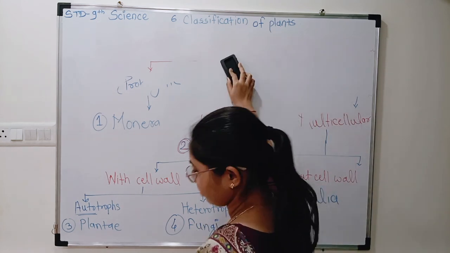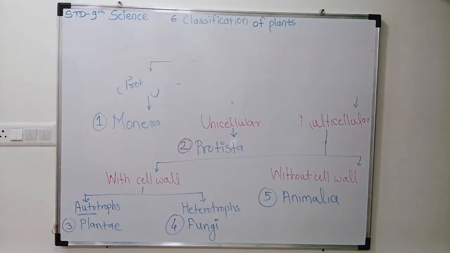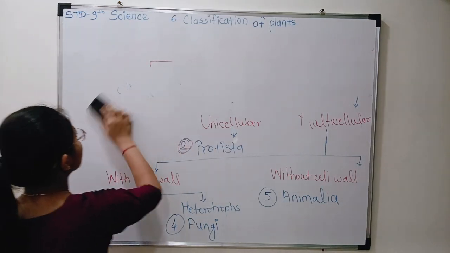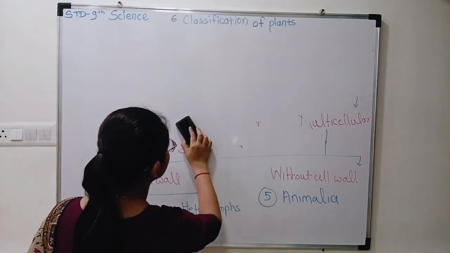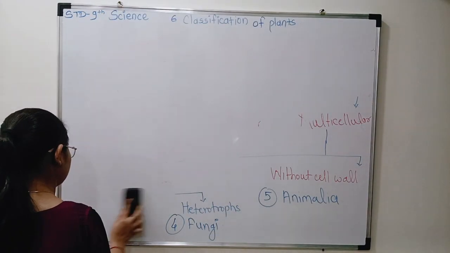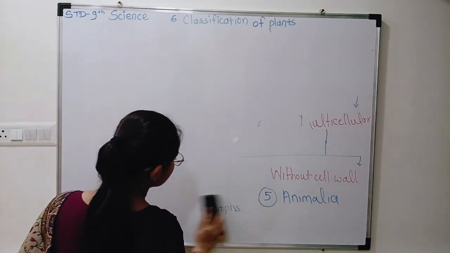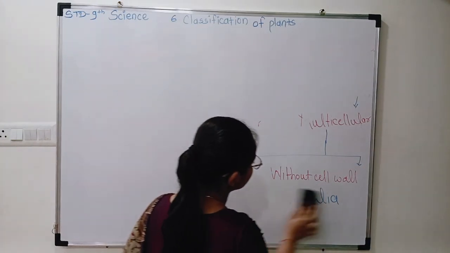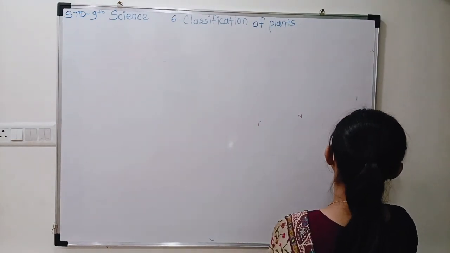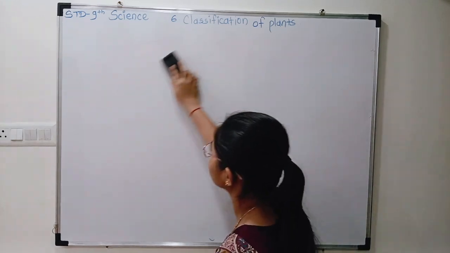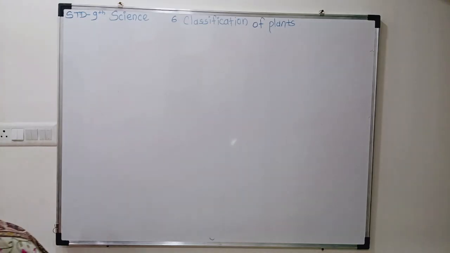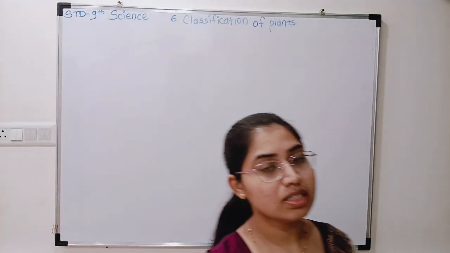Now just tell me, what are the plants? Anyone knows what are the plants?